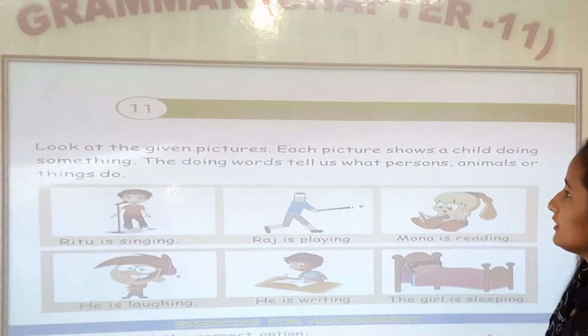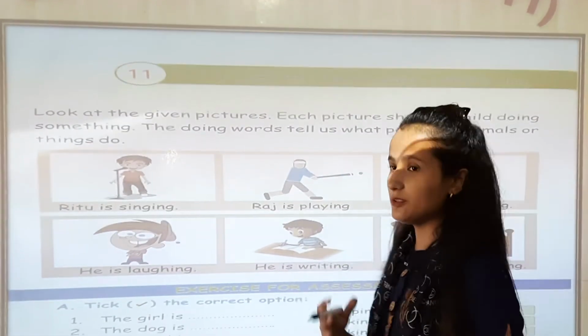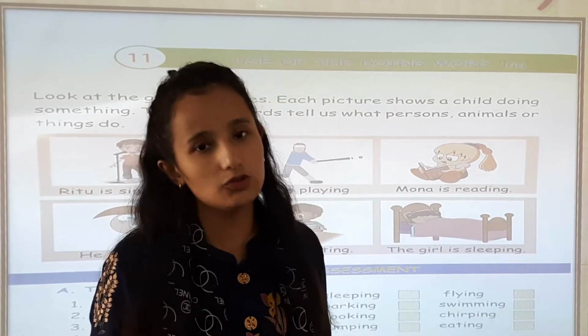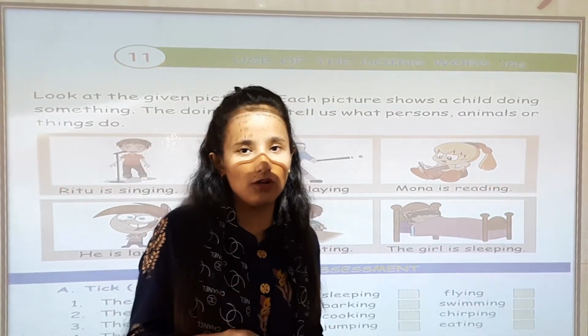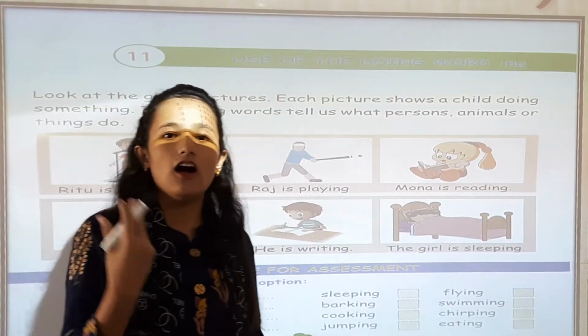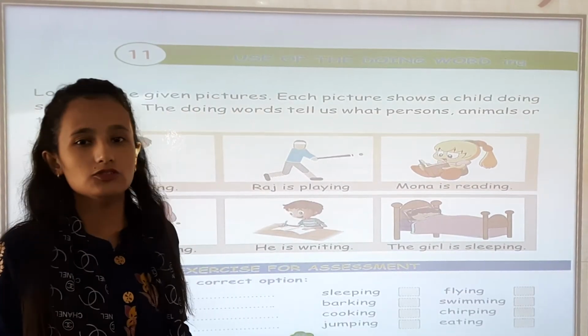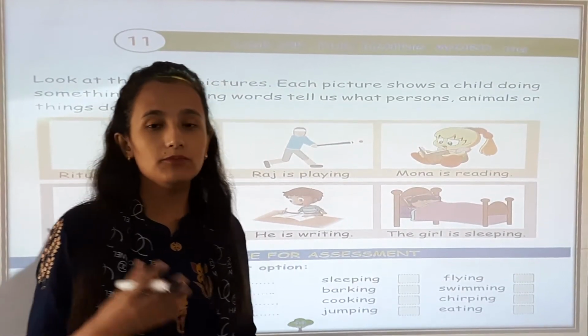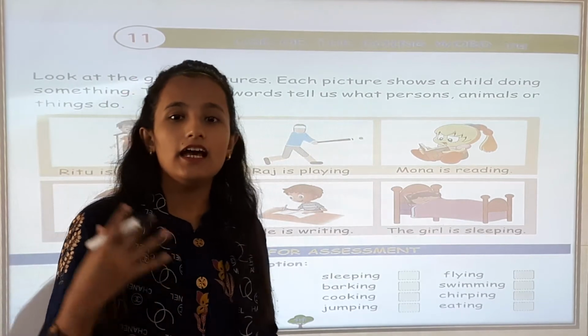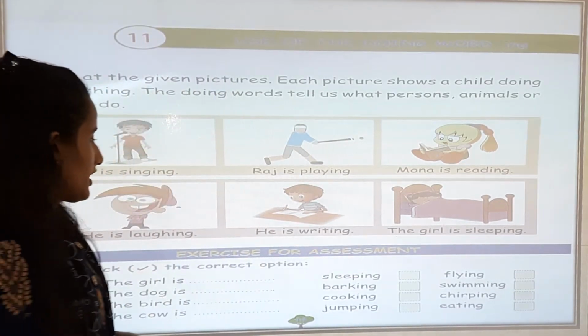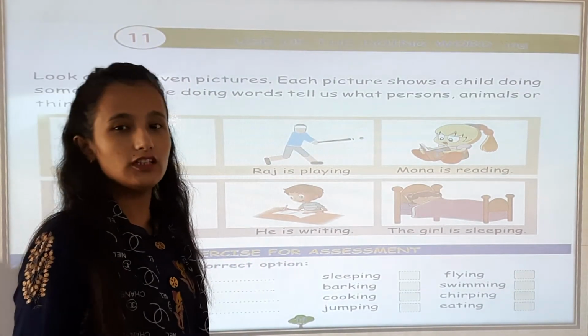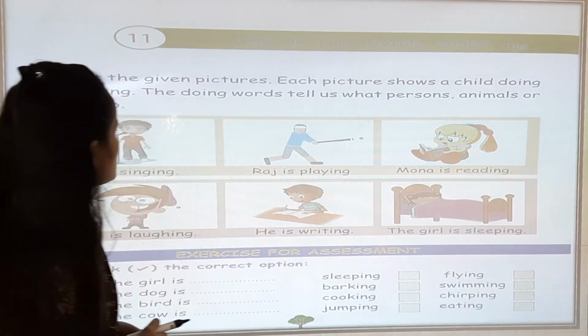Like for example, जो आप लोग काम करते हैं, for example person, animals, what they do, and we have to use that word. So today we are going to learn how to use that word. हम लोग कैसे उसको use कर सकते हैं. For example, playing, reading and skipping, running, writing. So we are going to learn how to use these words.